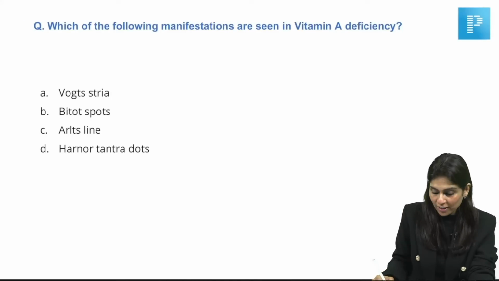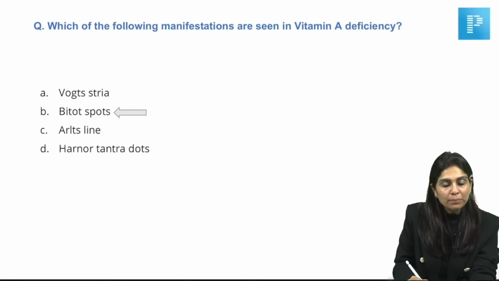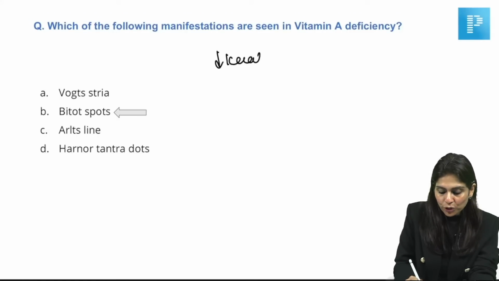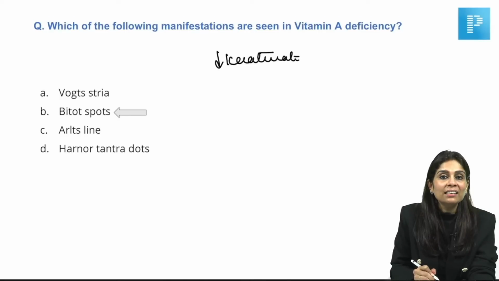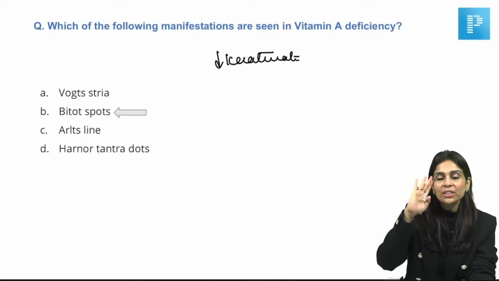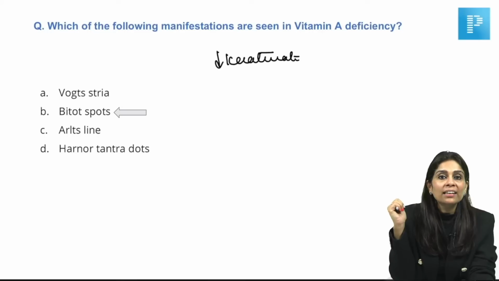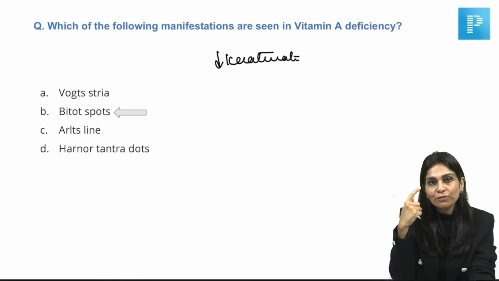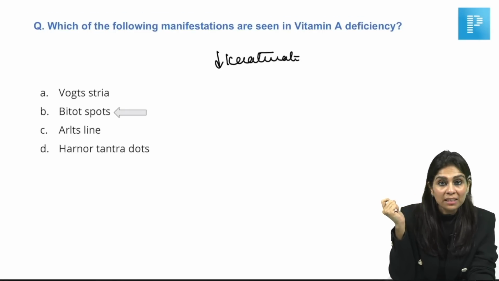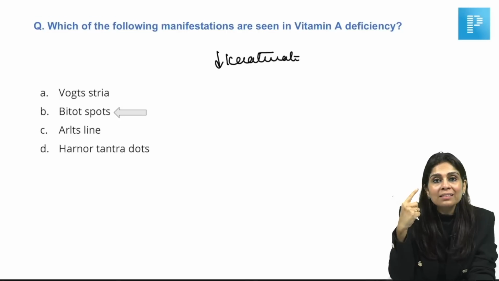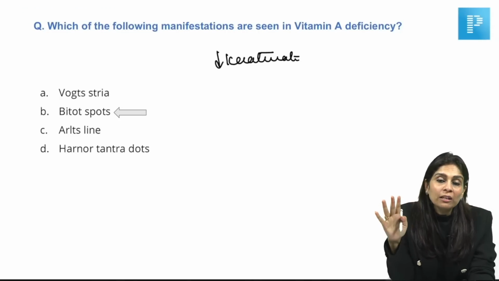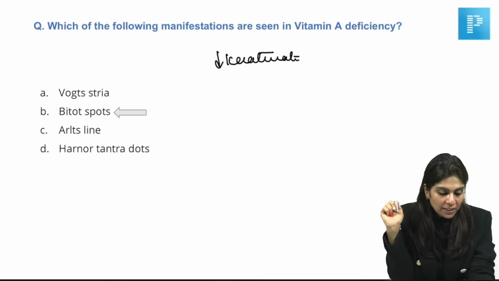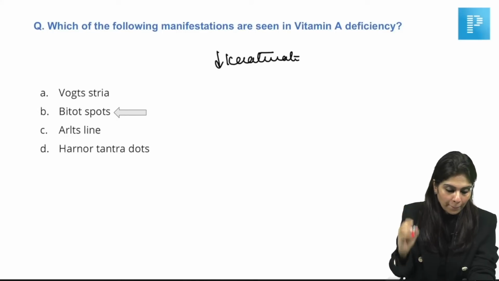Bitot spots, right? Because you know vitamin A suppresses keratinization of epithelium. So whenever there is vitamin A deficiency, keratinization happens everywhere. Conjunctival epithelium undergoes keratinization, causing dryness of conjunctiva, which is xerophthalmia. And the keratin debris accumulates as Bitot spots. So Bitot spot is because of lack of inhibition of keratinization of epithelium.